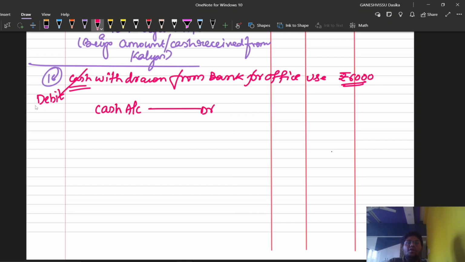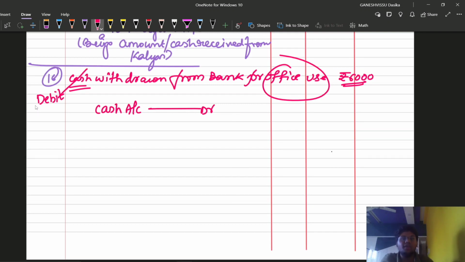From where are we withdrawing this amount? From bank, right? But for office use, so we are not going to use the name of drawings here, because it is not a personal transaction. If it is a personal transaction, we are going to use the representative personal accounts, whether it is capital or drawings. In the first transaction, Sai Kishore started the business with cash rupees 1 lakh, furniture rupees 50,000, motor car rupees 50,000, and there we used the word capital. Here, do we require a drawings account? No, because it is for official purpose.